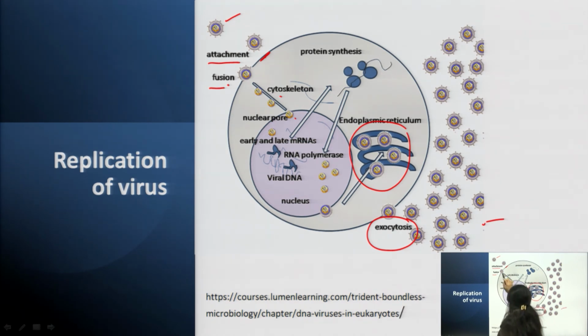So, in this way, when they are outside they will not replicate. When they move inside the cell and enter the nucleus of living cells, then only they will replicate. After replication, what will happen? They will exit the cells by the process of exocytosis, and in this way the number of viruses will increase.